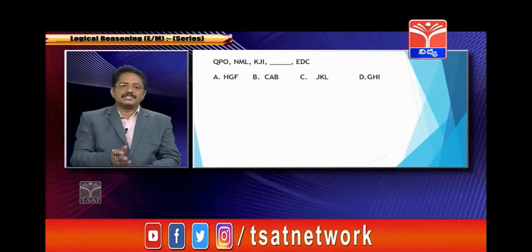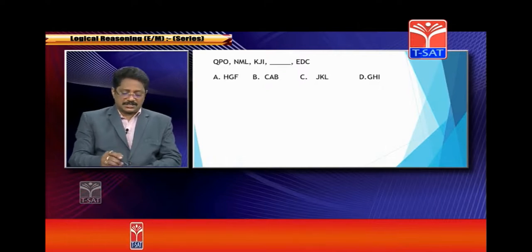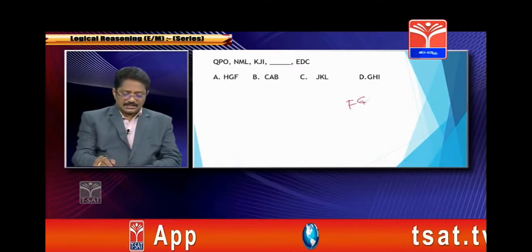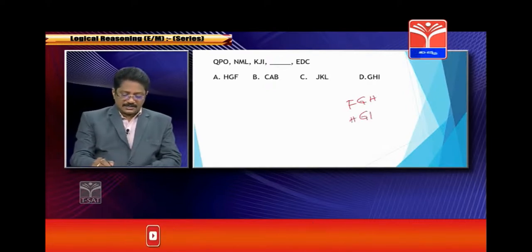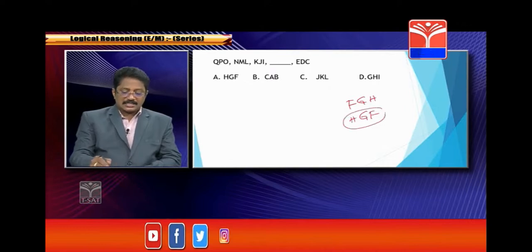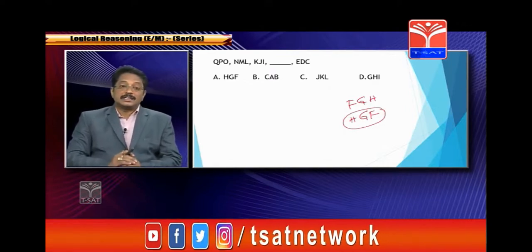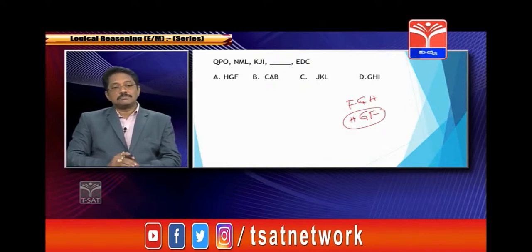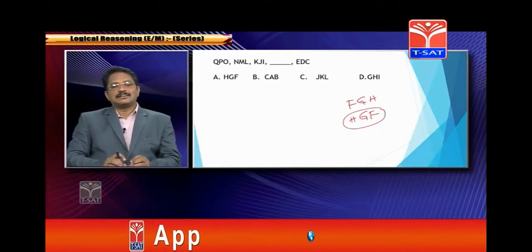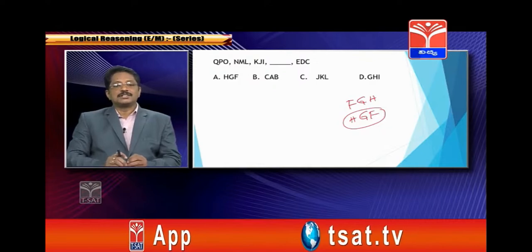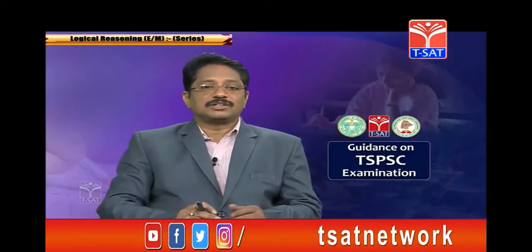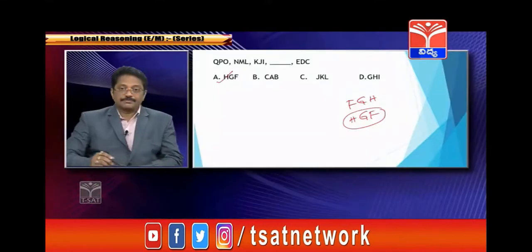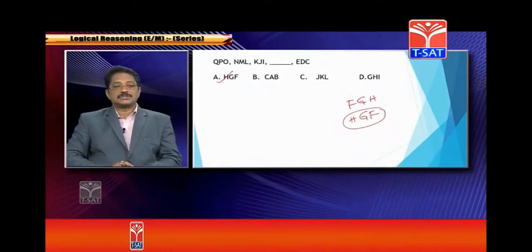ABCDE. Next FGH, correct? FGH. So FGH is a required term. So in reverse order, HGF is the reverse order. So HGF is the correct answer. Read the given series and observe the order of arrangement. Order of arrangement is also very important. Here the three letters are a group and they are in the same order, so you have to follow the same. So HGF is the correct answer. Clear? Okay, we will check the next one.